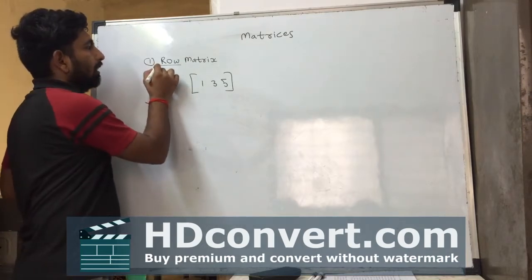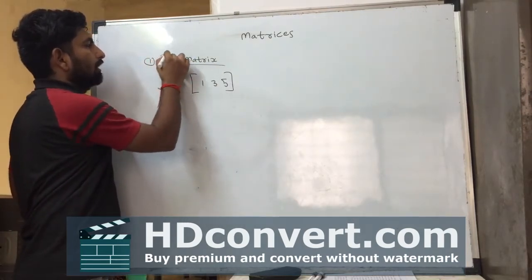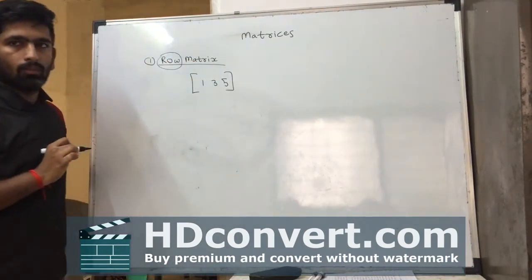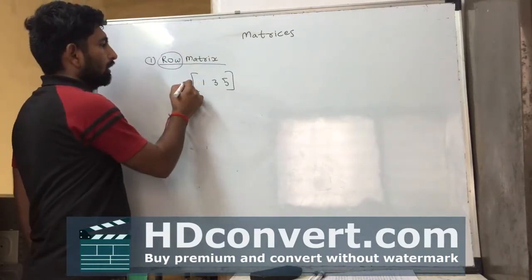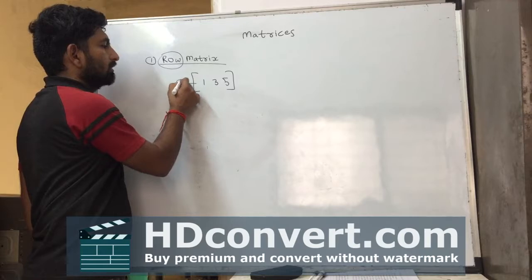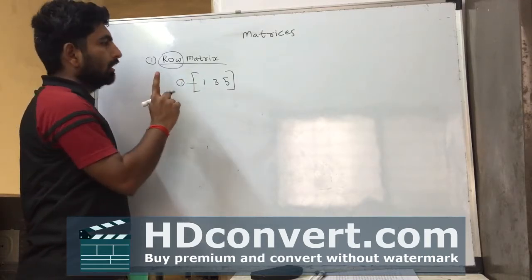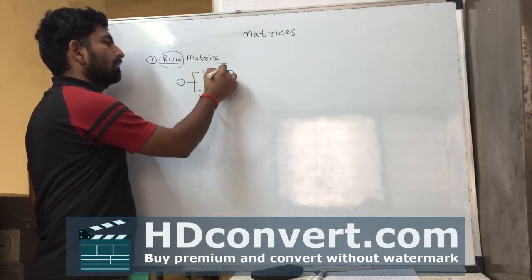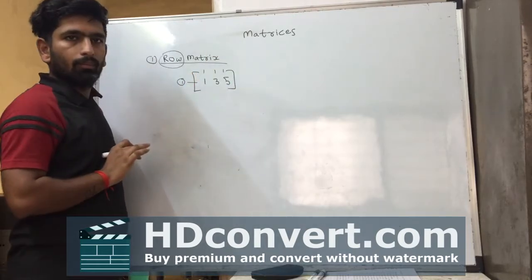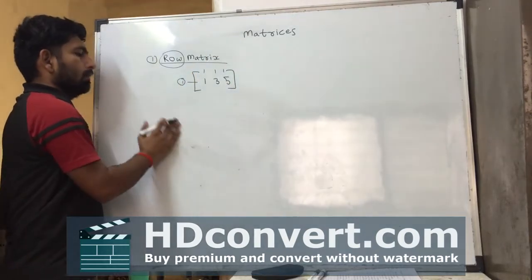This type has a restriction on the number of rows, but the number of columns doesn't have any restriction. So in this matrix, the number of rows is 1. Only a single row is present and the number of columns is unlimited. You can add many columns.